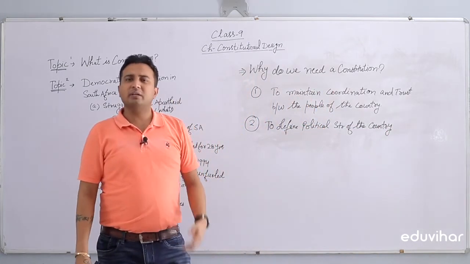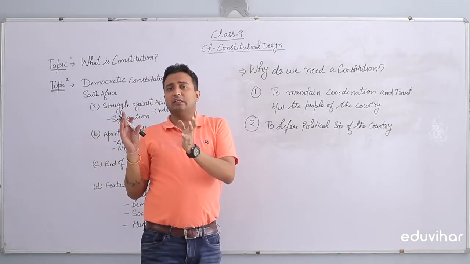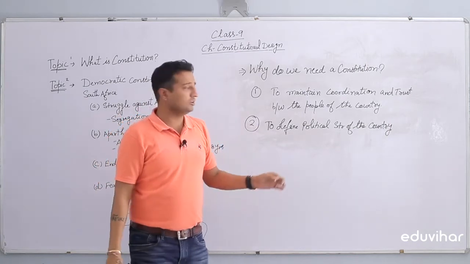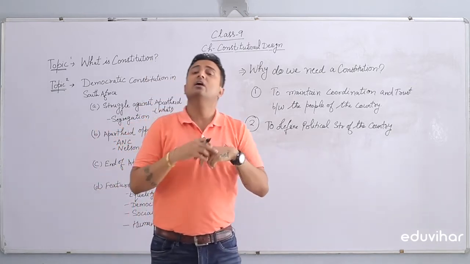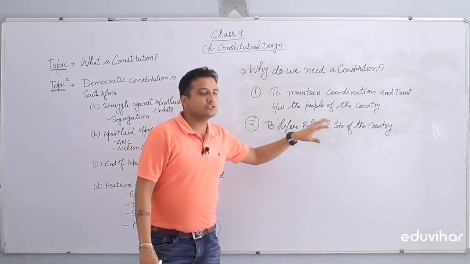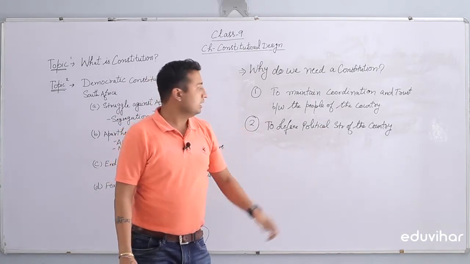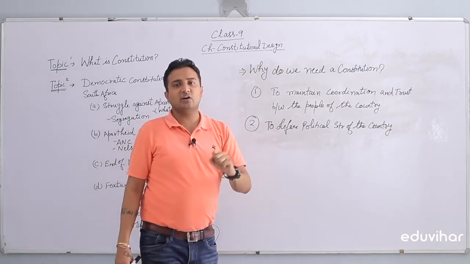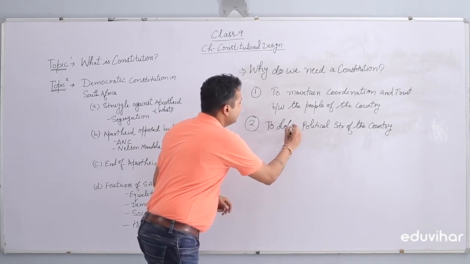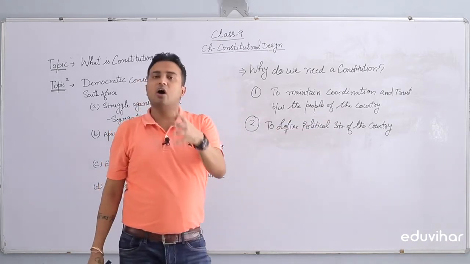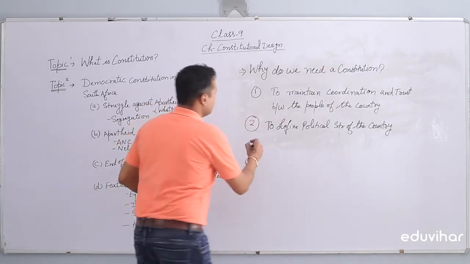Like how the government will be formed, who will choose their representatives, how that government will work, how they will make laws, what the different organs of the government will be, be it executive, legislative or judiciary. So political structure means how a government is formed in a country. To tell the citizens and to define the political structure of the country, we require a constitution.